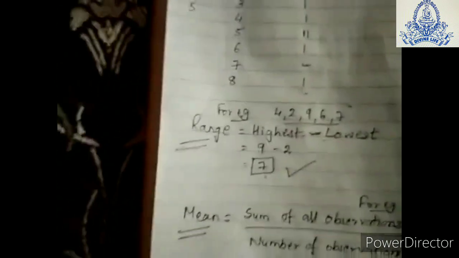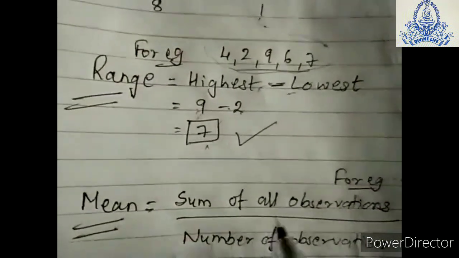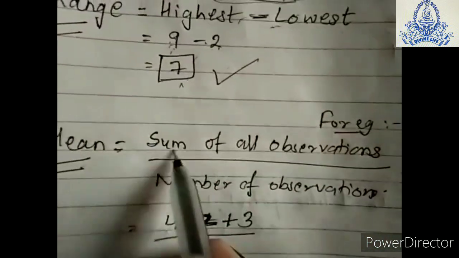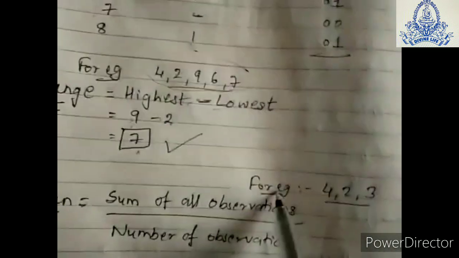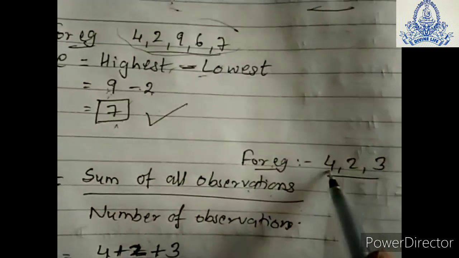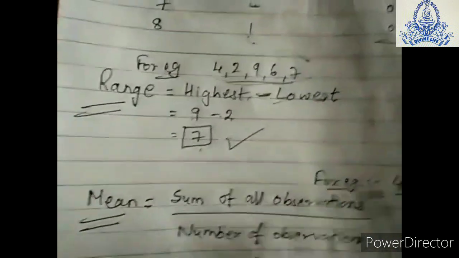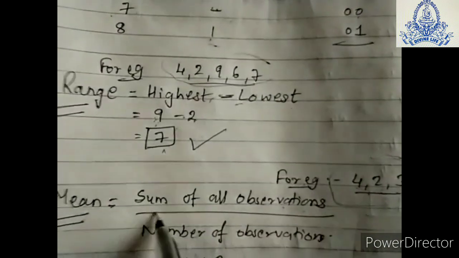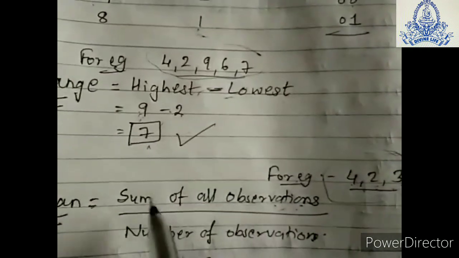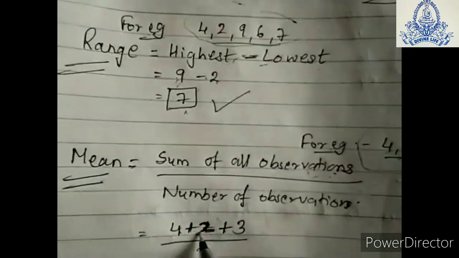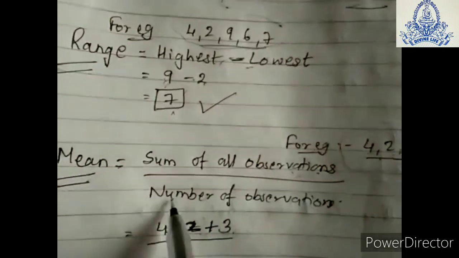Now after range, the next is mean. What is the mean? The mean formula is sum of all observations upon number of observations. For example, if we take data 2, 4, 2 and 3. Suppose we have these numbers and you have to find the mean. Sum of all observations means we add them. Sum means add. So 4 plus 2 plus 3 upon the number of observations.